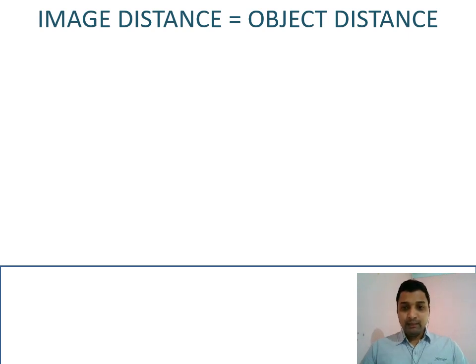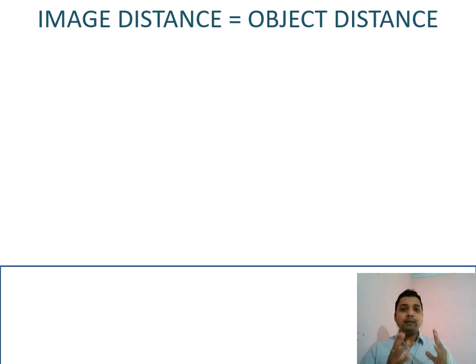Next, image distance equals object distance. Object distance means the distance of the object from the mirror: when you are standing before a mirror, your distance or position from the mirror is the object distance, and the distance from where the image forms to the mirror is the image distance. Object distance is the distance from object to mirror. Image distance is the distance from image to mirror, and for a plane mirror both are the same.